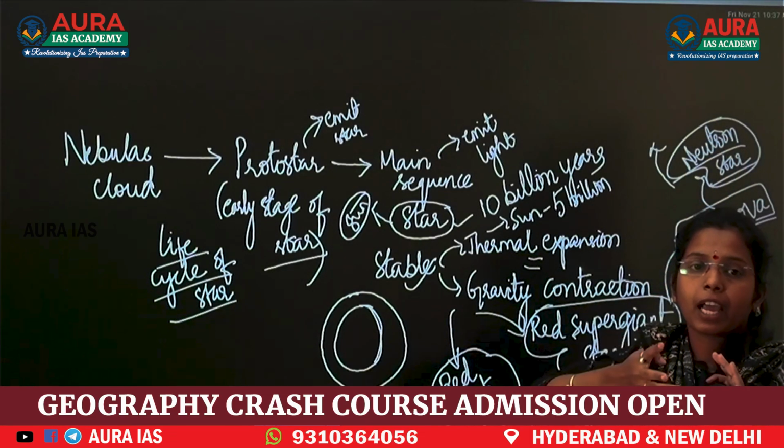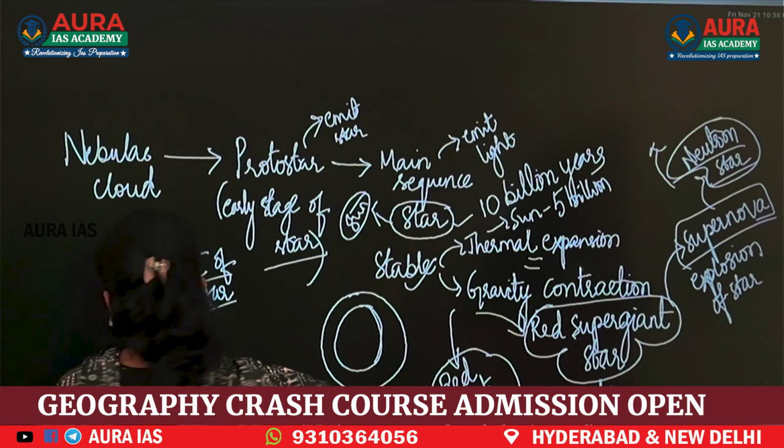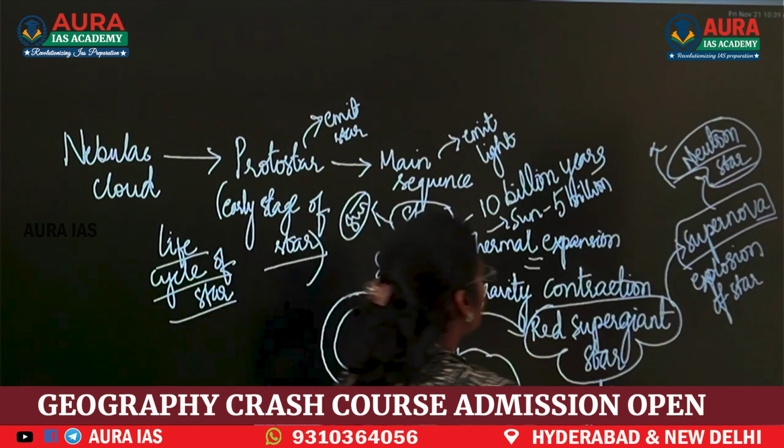Now, what is a black hole? Indefinite contraction of neutron stars will lead to a black hole. If heavy, it contracts. After running out of nuclear fuel, it accretes too much mass, then it becomes a black hole. A black hole has a very strong gravitational field, so strong that even light cannot pass through it.